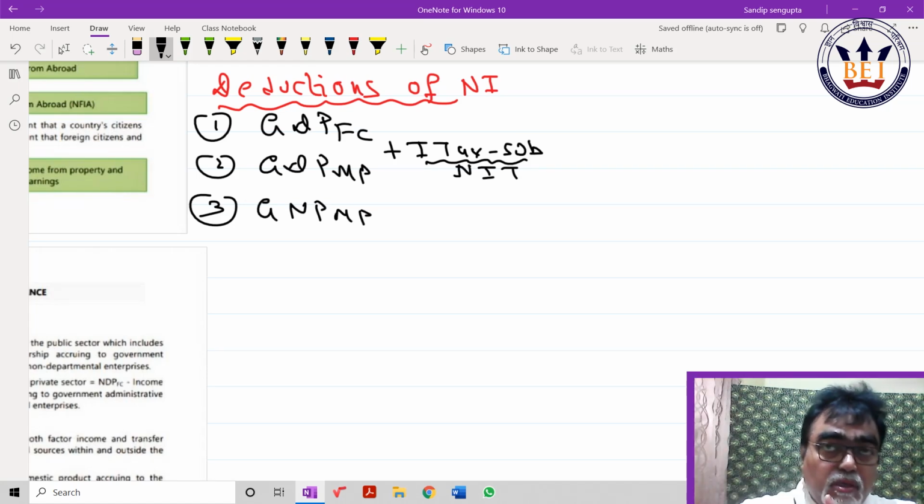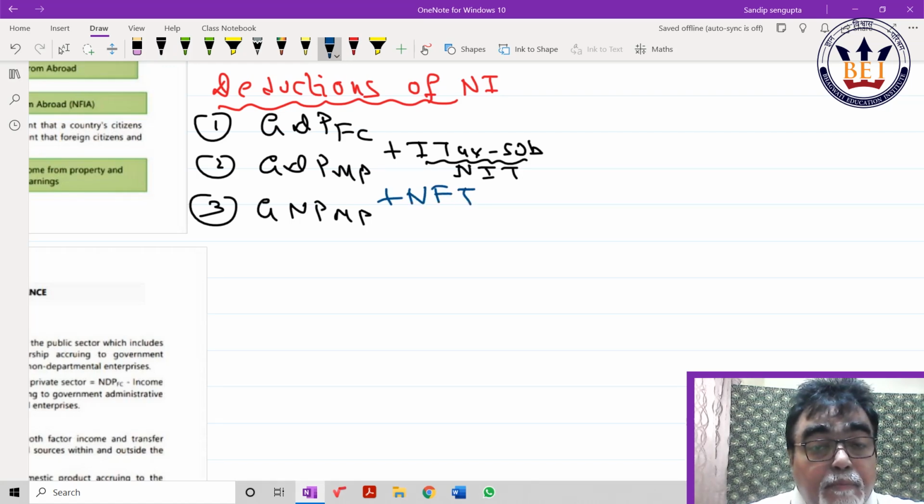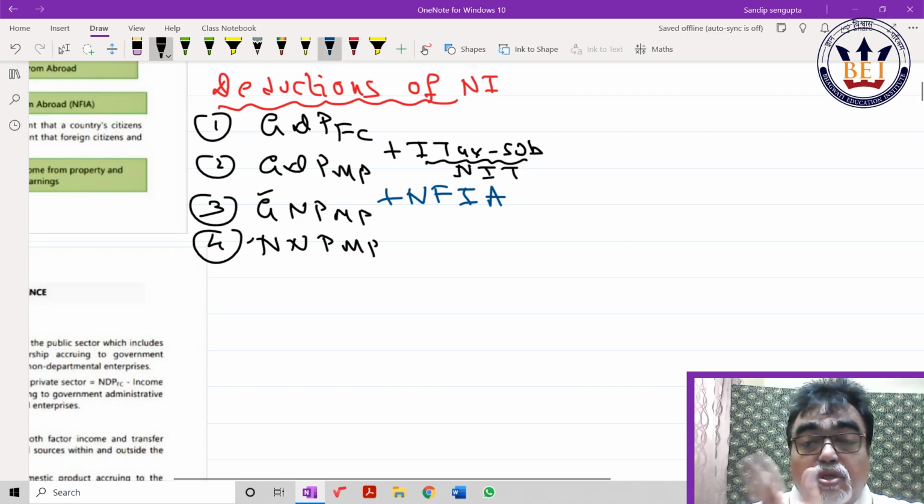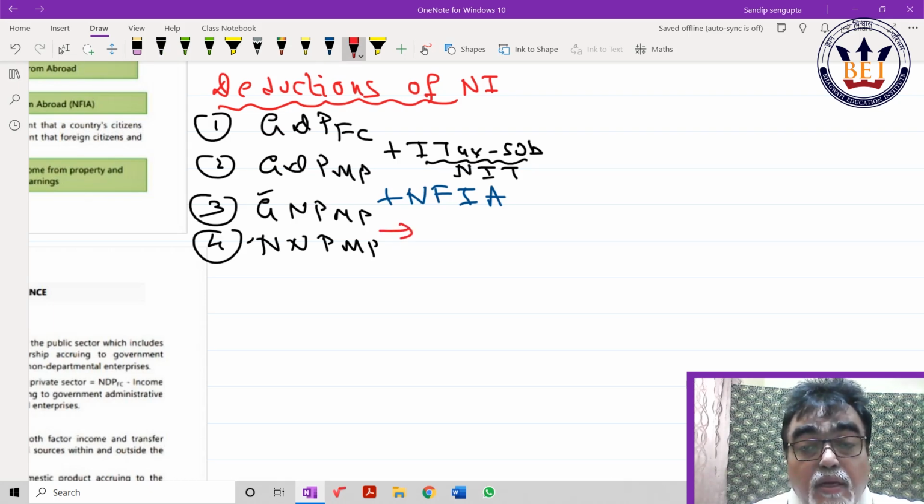That we allow net factor income from abroad, sir, it is called NFIA. Followed by number 4, NNPMP. Look at these letters. One is gross, another is net. So what should I do, beta? Gross to net minus CCA, capital consumption allowance, or simply, depreciation allowance.